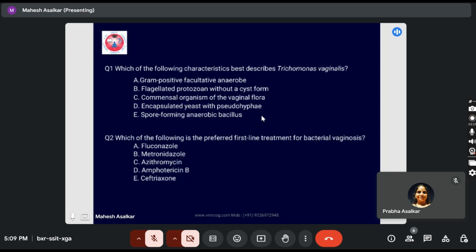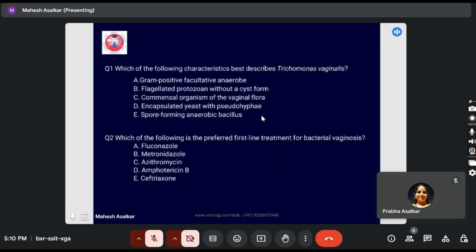Option B. Next question. Question 2. Which of the following is the preferred first line treatment for bacterial vaginosis? Option A, fluconazole. Option B, metronidazole. Option C, azithromycin. Option D, amphotericin B. Option E, ceftriaxone. Sir, option B, metronidazole. Okay.